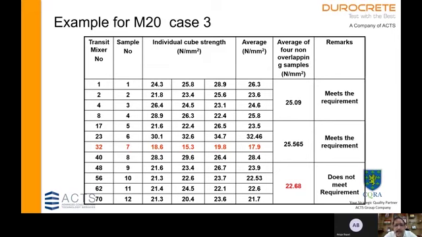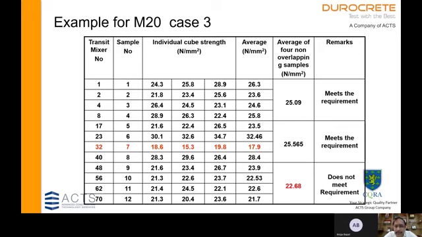But in the last set from sample number 9 to 12, represented by concrete supplied by transit mixer number 48 to transit mixer number 70, we have values which are all above the grade of concrete. But the mean of 4 consecutive samples is 22.68, which is less than the minimum requirement of 23.14.